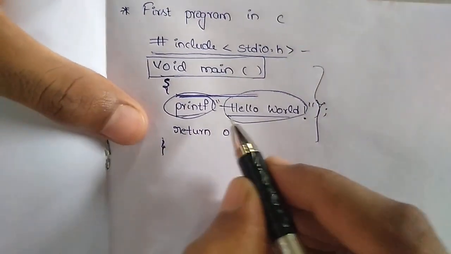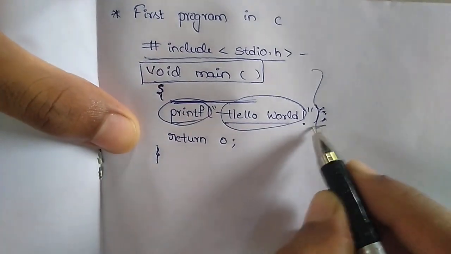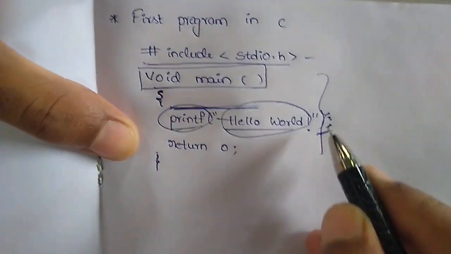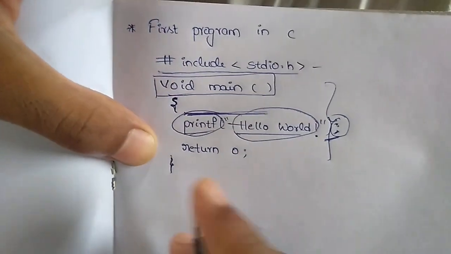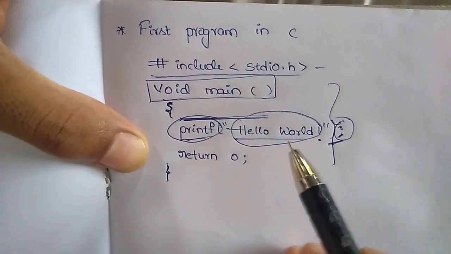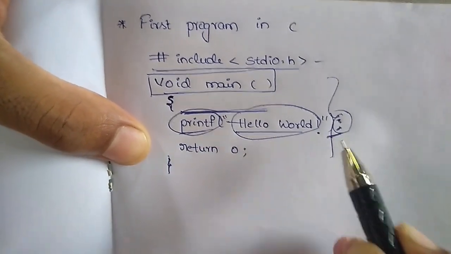And we are closing that printf statement with this semicolon. We should close this with a semicolon because the printf function has stopped its working.